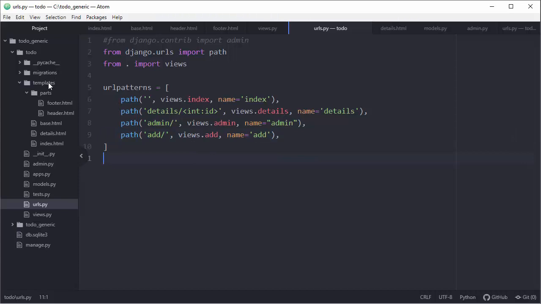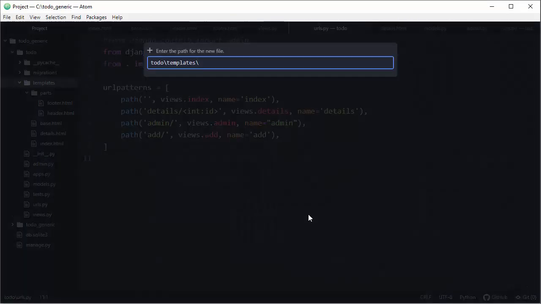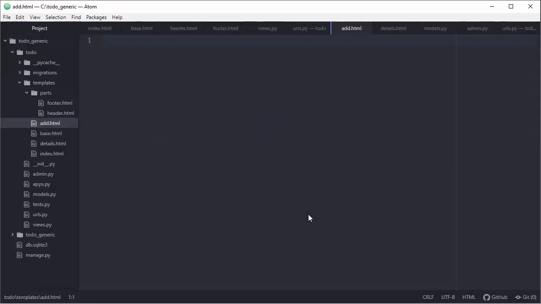So let's do that. Let's go to the templates folder, new file, new HTML page, add.html, and we will inherit from the base template again, extends from base.html, because base HTML extends from footer and header. So that's kind of our organization, and we also need a block for the form.